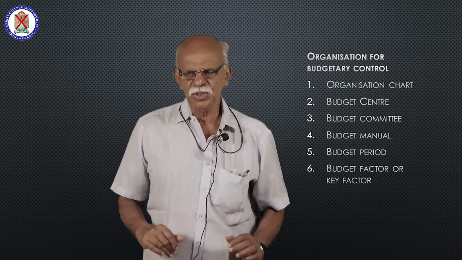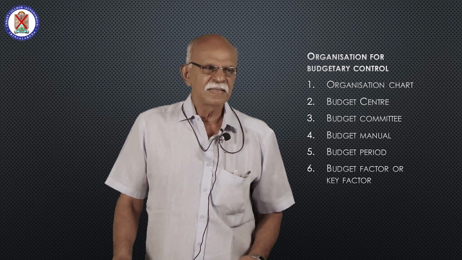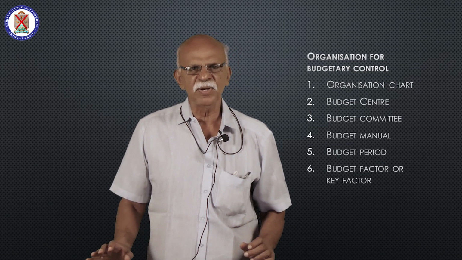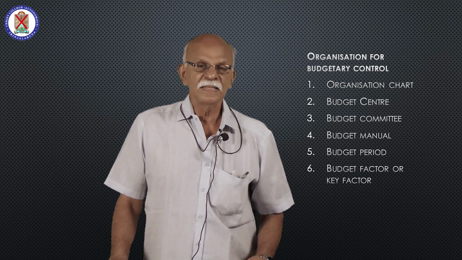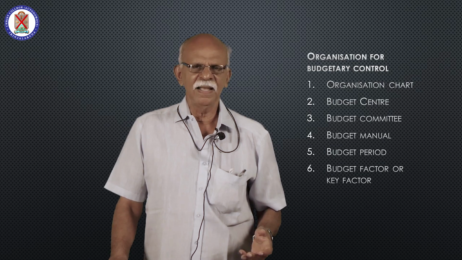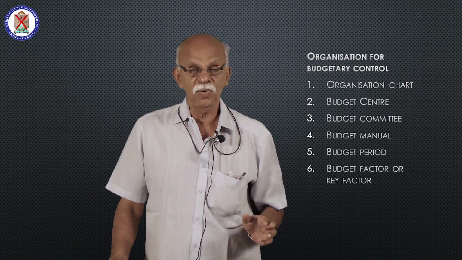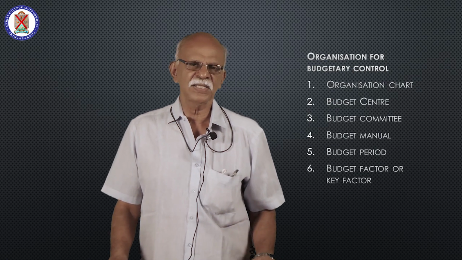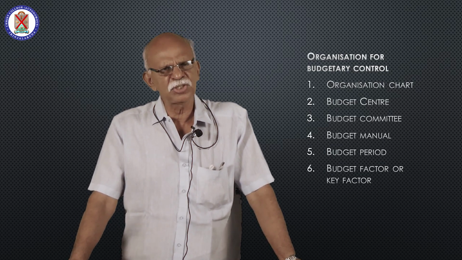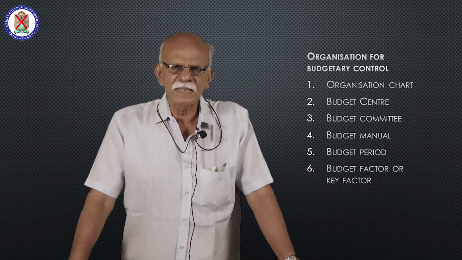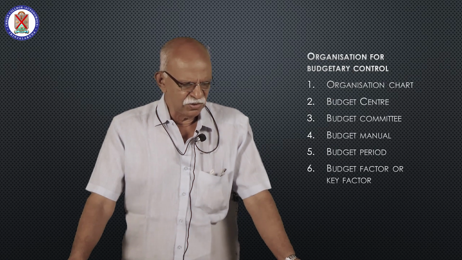Suppose raw material is in shortage. When you prepare a production budget, the shortage of raw material is to be taken into account. Otherwise, there is no meaning in preparing a production budget without taking into account the key factor or limiting factor. Here the limiting factor is raw material shortage. Suppose skilled labor may be short in supply. When you prepare the production budget, the availability of skilled labor is to be taken into account.